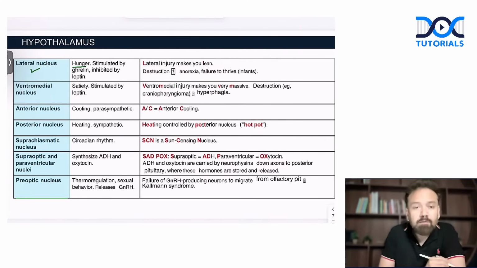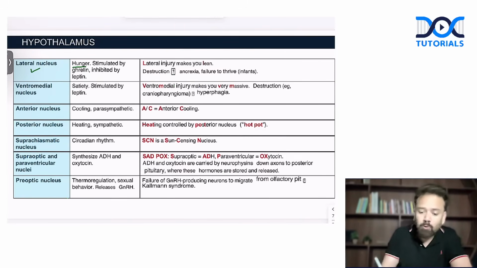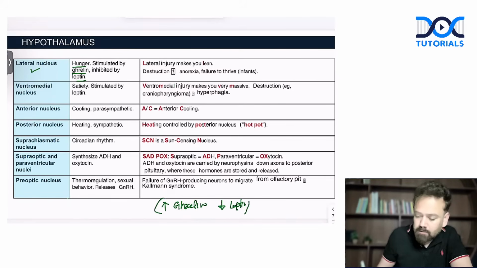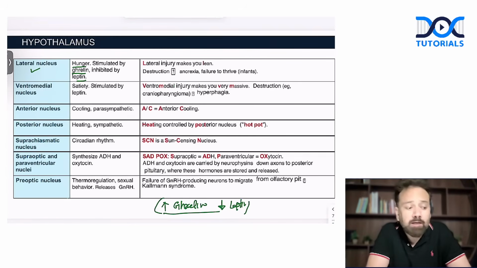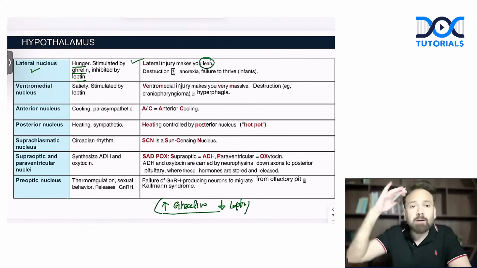So hunger is because of the lateral nucleus, and mainly it is stimulated by which hormone? It is ghrelin and inhibited by leptin. So we must understand that hunger is increased by ghrelin and inhibited by leptin. And all these mechanisms are under the control of which nucleus? Lateral nucleus. So the lateral nucleus is the nucleus of hunger. That is why if there is a lesion or an injury to the lateral nucleus, it will make you lean. Why? Hunger will come down.